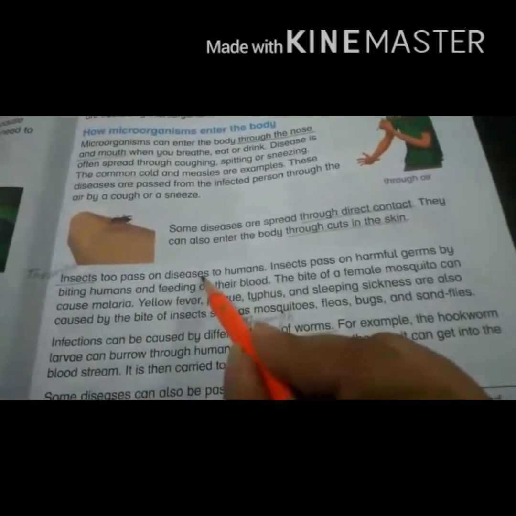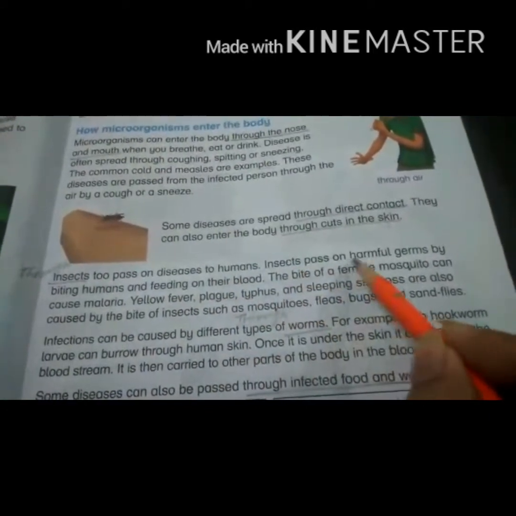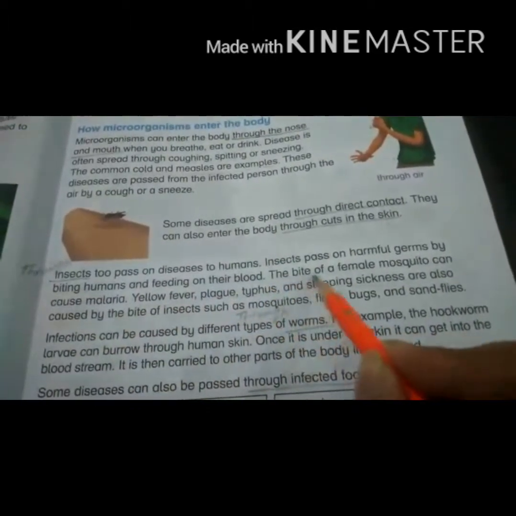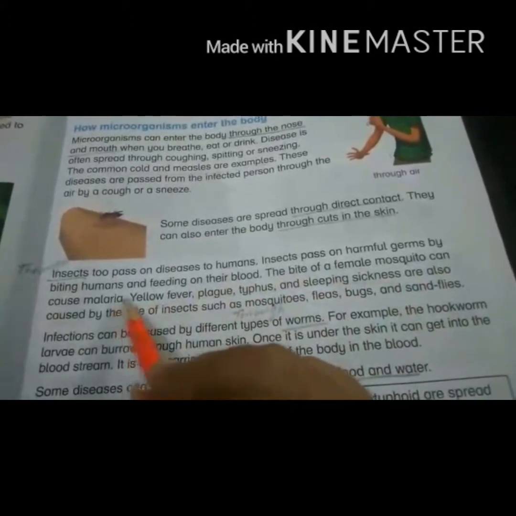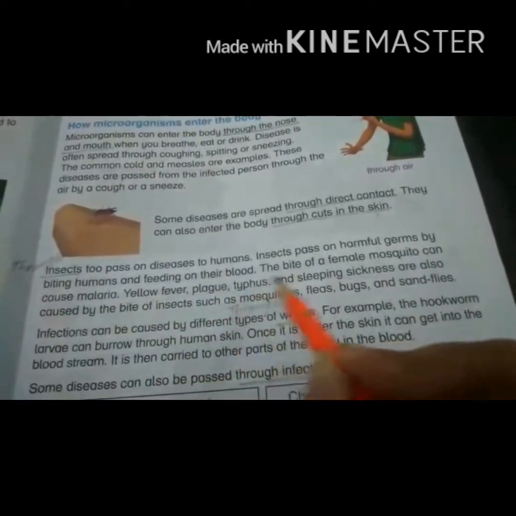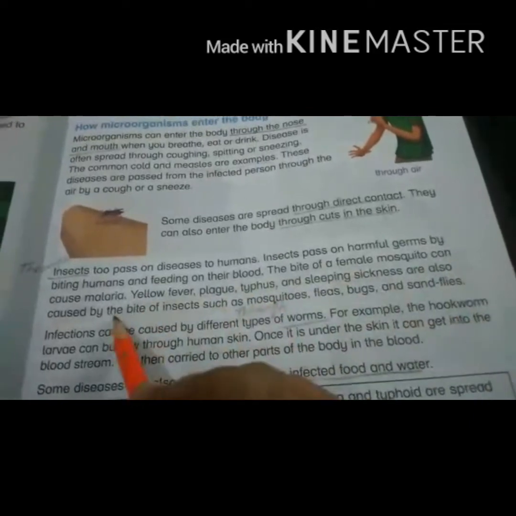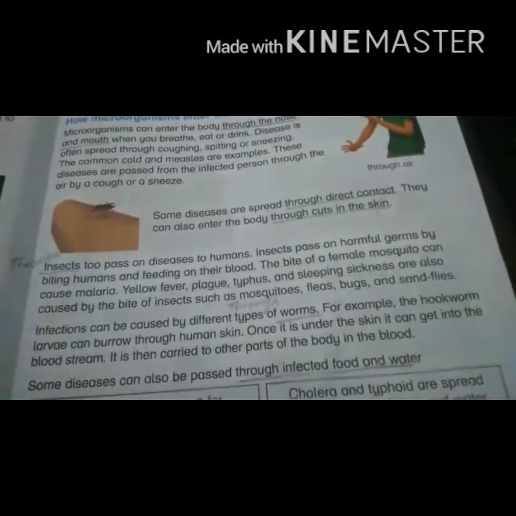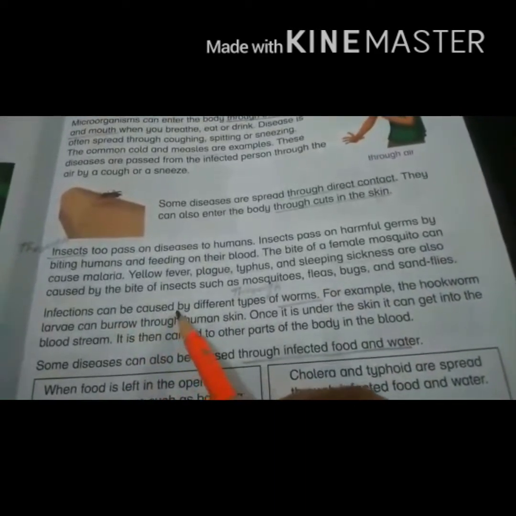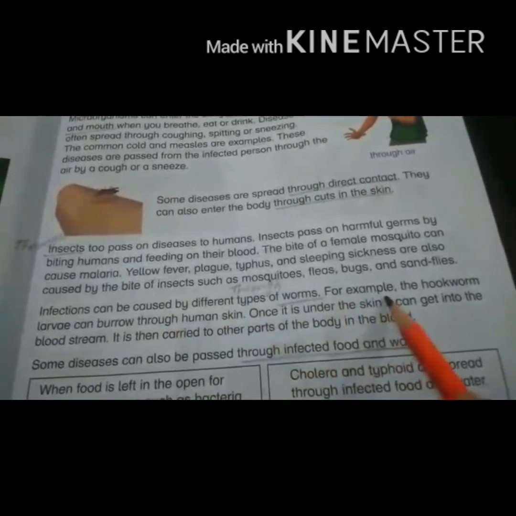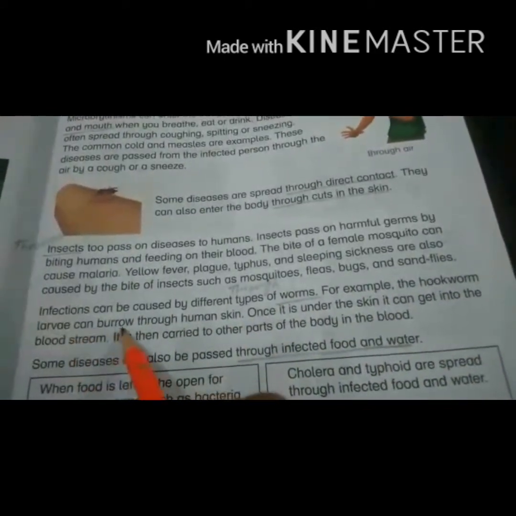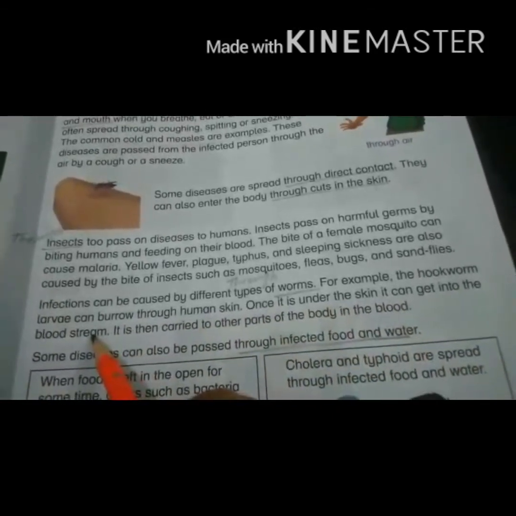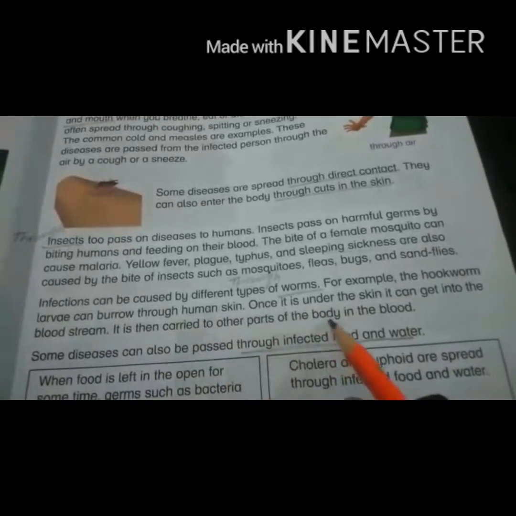Insects too pass on diseases to humans. Insects pass on harmful germs by biting humans and feeding on their blood. The bite of a female mosquito can cause malaria. Yellow fever, plague, typhus, and sleeping sickness are also caused by the bite of insects such as mosquitoes, fleas, bugs, and sandflies. Infection can be caused by different types of worms. For example, the hookworm larva can burrow through human skin. Once it is under the skin, it can get into the bloodstream. It is then carried to other parts of the body in the blood.